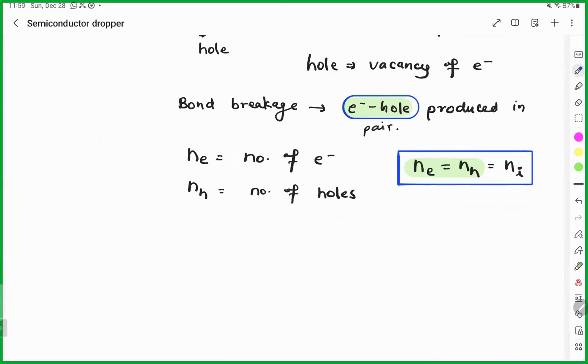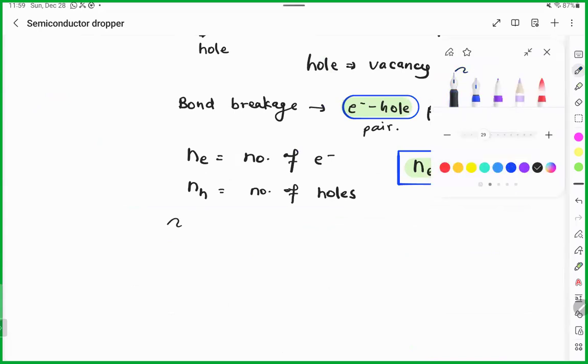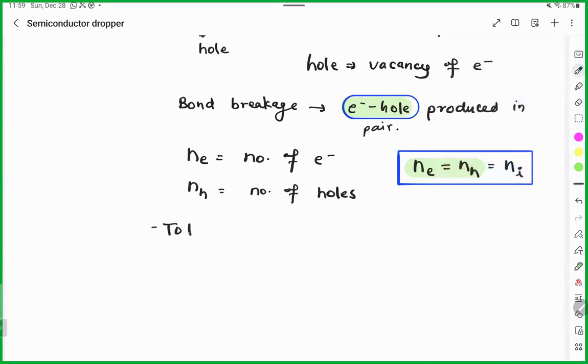Understood? If you calculate total current in this situation, Barinder, what will be the total current? Current because of the electrons and current because of the holes. Yes or no? Any doubt?